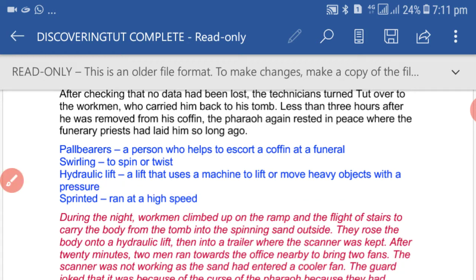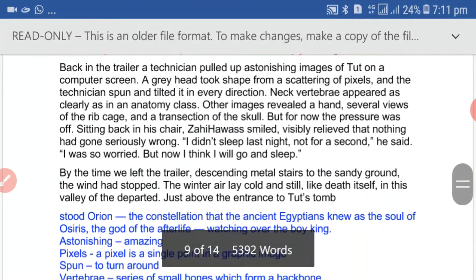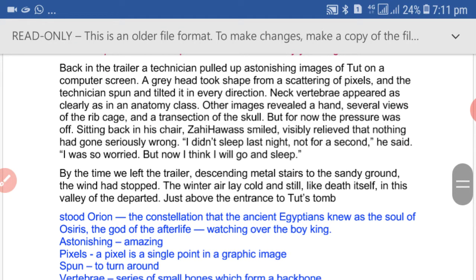Dear students, if we talk about the word meaning, Orion means the constellation that the ancient Egyptians knew as the soul of Osiris, the god of the afterlife, watching over the boy king. That means this constellation was above in the sky at that time.